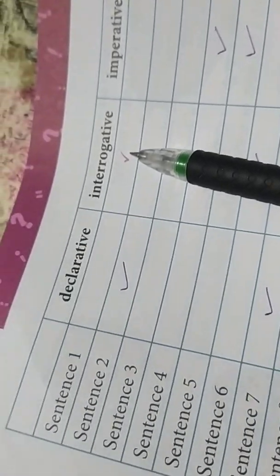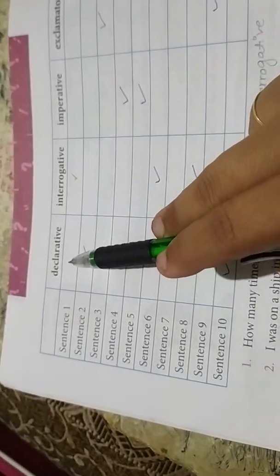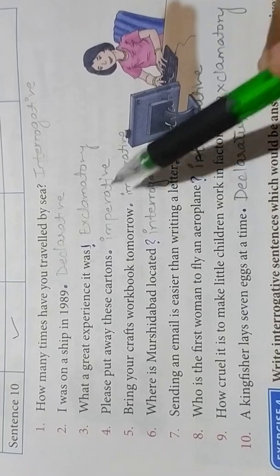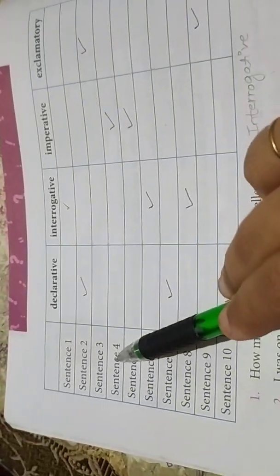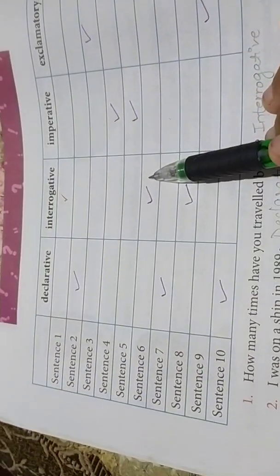As we know, the first sentence is interrogative, so we have ticked here. Sentence 2 is declarative, so we'll tick here. Sentence 3 is exclamatory, so we'll tick here. Sentence 4 and sentence 5, both are imperative, so we have ticked in the imperative column. Sentence 6 is interrogative, so we have ticked in the interrogative column.